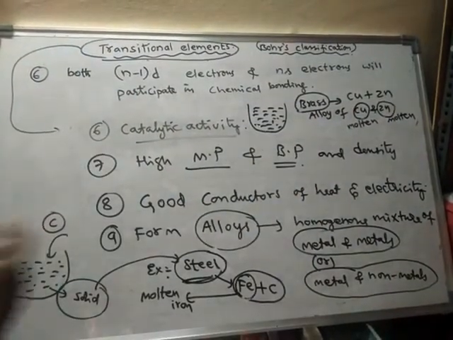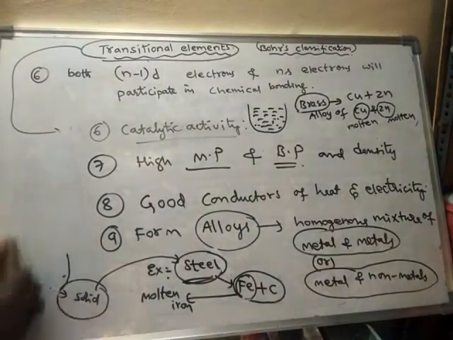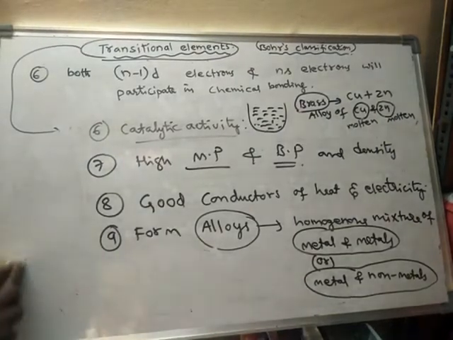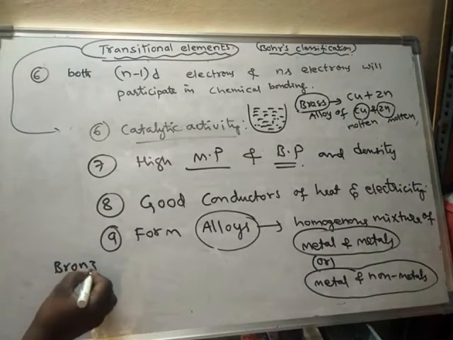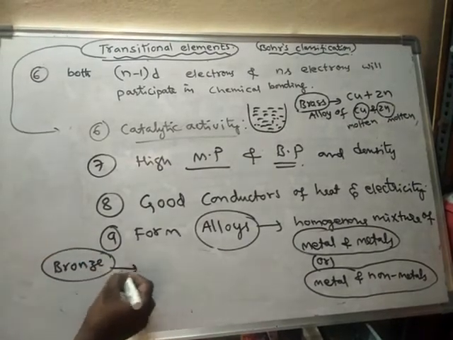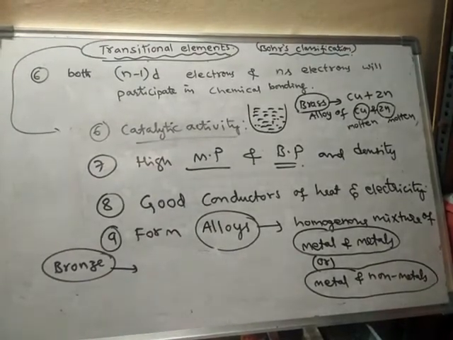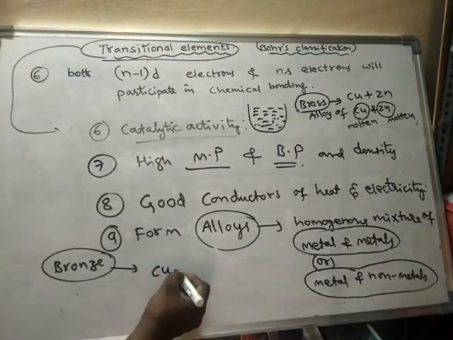So even bronze. What is bronze? Steel is an alloy. Bronze medal, brass medal, gold medals, generally we get these. Bronze is made up of copper and tin.